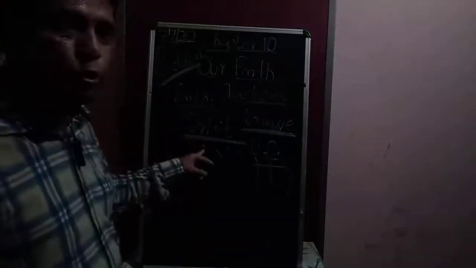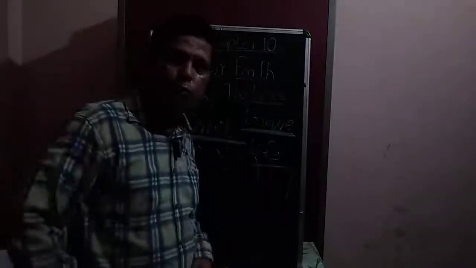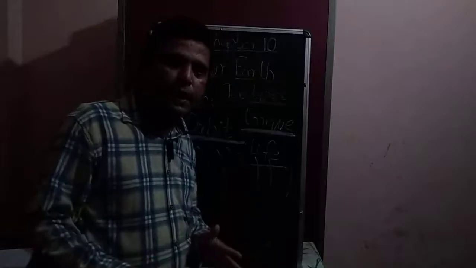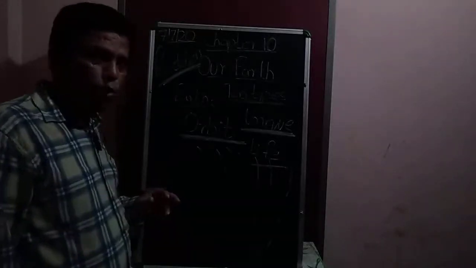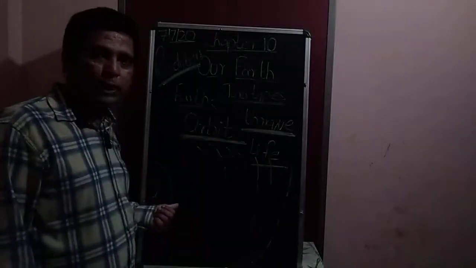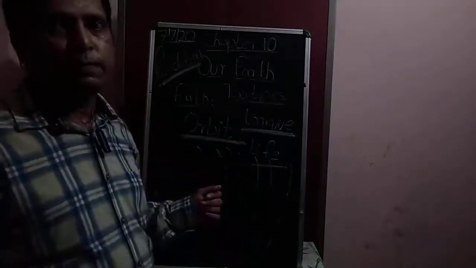Orbit है. I already explained this. These are the fixed paths on which the planets take a round. So student, when the Earth takes a round of the sun, that movement of the Earth is known as revolution.